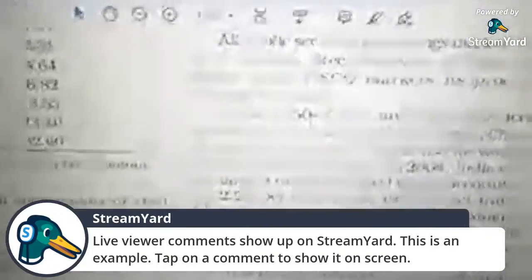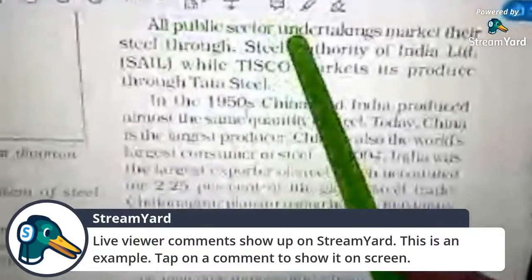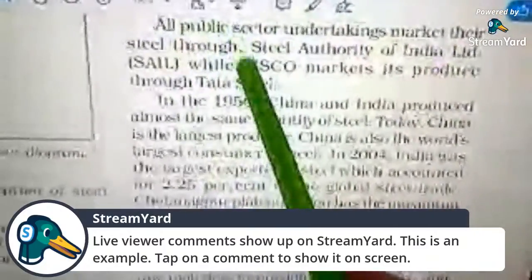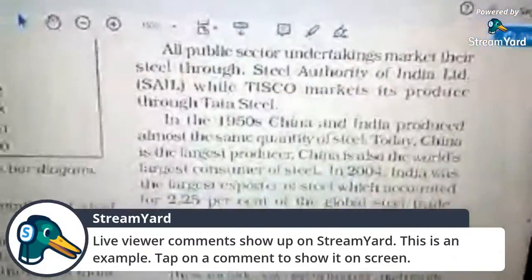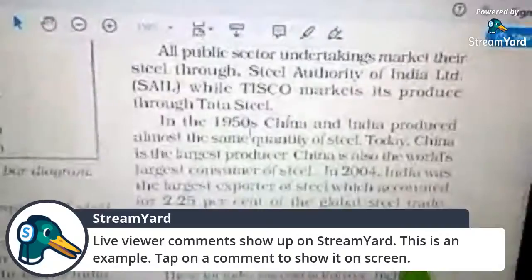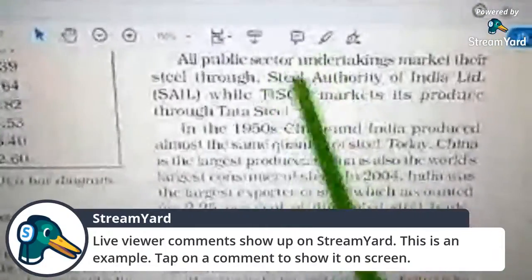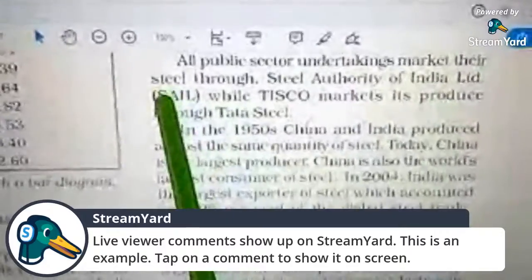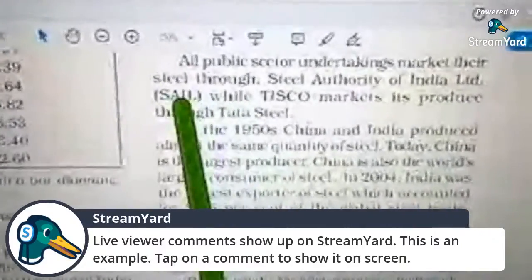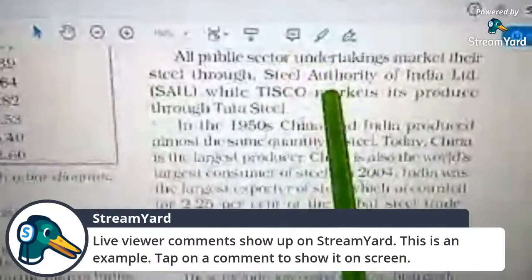Now all public sector undertakings market their steel through the Steel Authority of India, which is SAIL. So what is the full form of SAIL? Steel Authority of India.